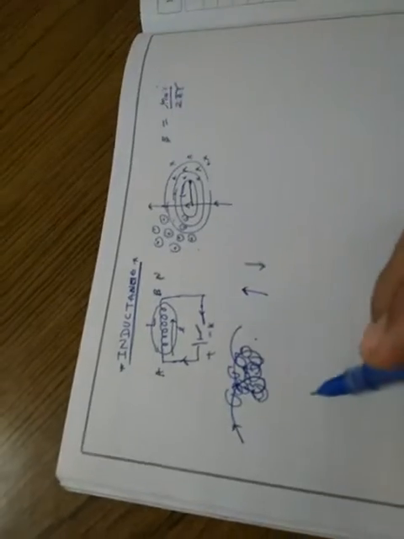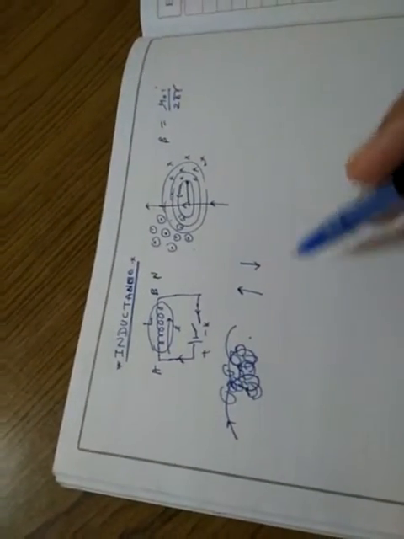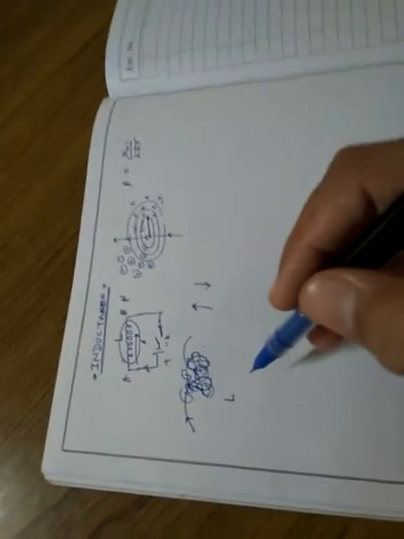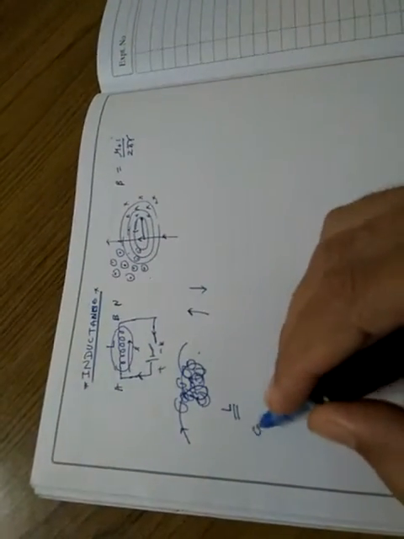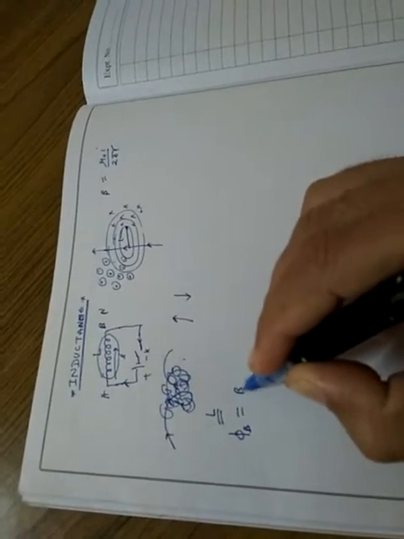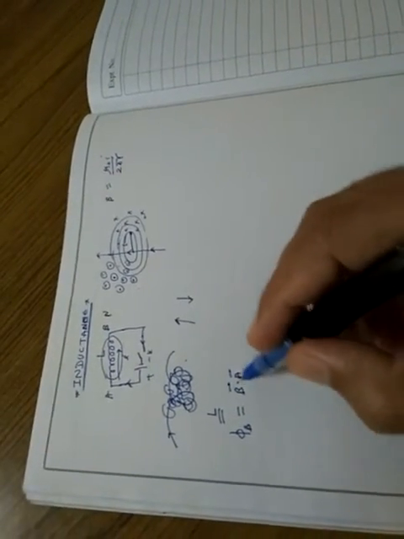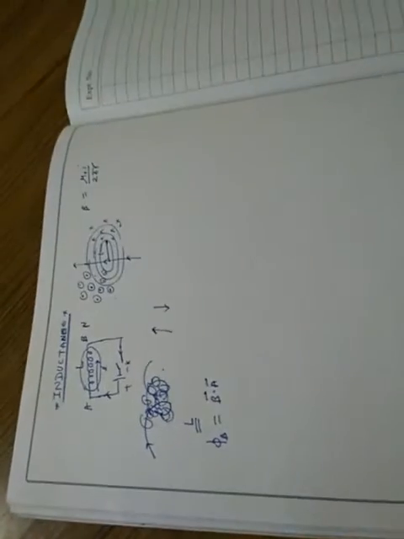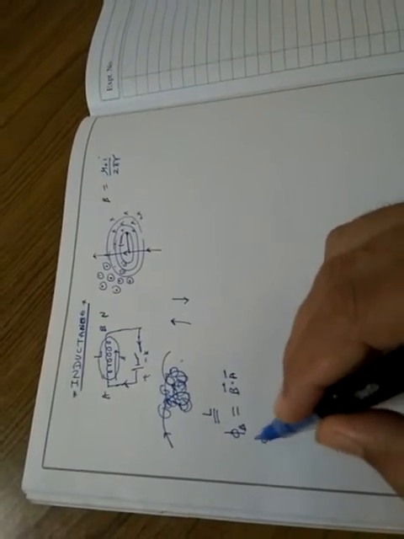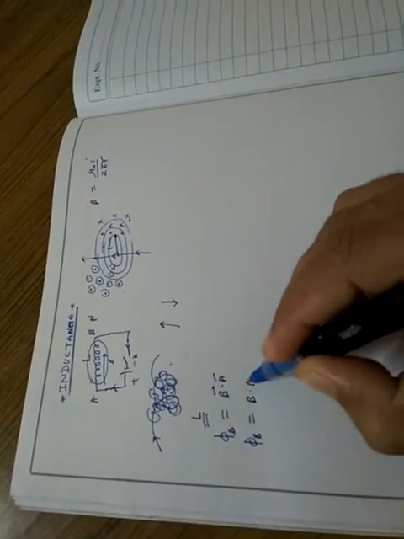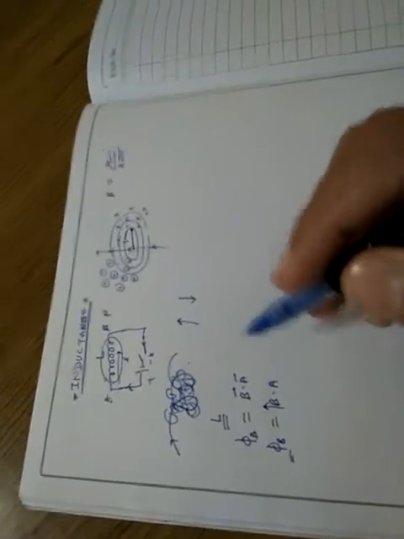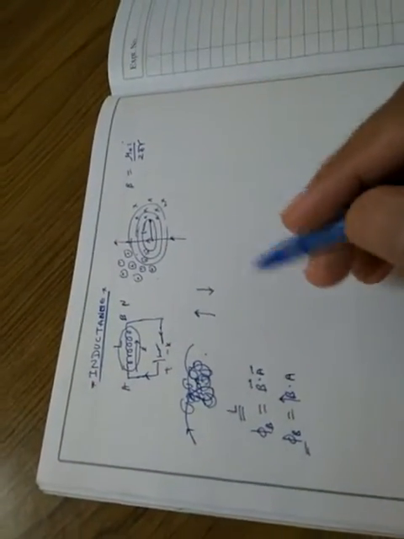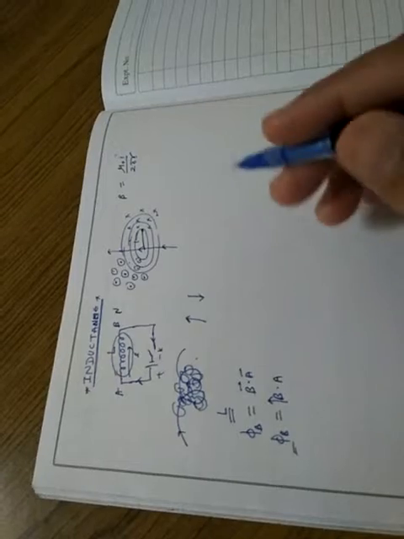Now what will be the definition of L, the inductance of a coil? Here it is well known that the magnetic flux equals B dot A. Suppose A is in the same direction, parallel to B, then phi B equals B into A. So the higher value or stronger magnetic field will oppose more strongly the change in the amount of current.